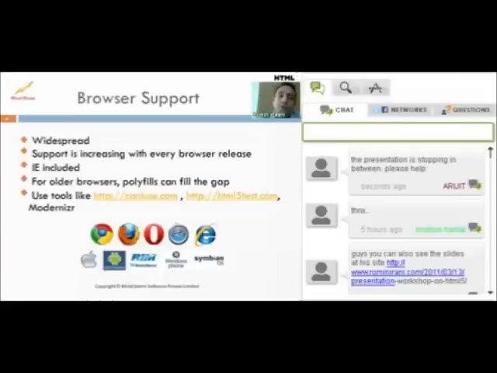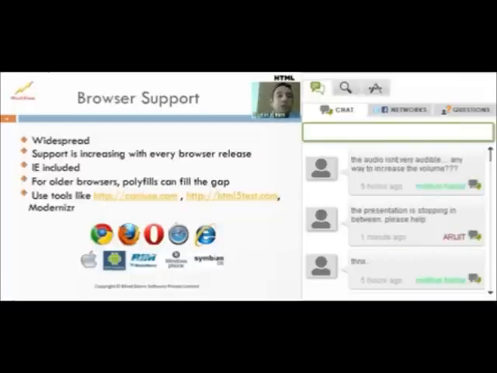And now, obviously we live in a world where not everyone can progress to the latest browser. We can't just expect that everyone is going to upgrade their browsers to the latest and greatest browser that supports HTML5. So what happens when people visit HTML5 sites written today with older browsers? The thing is, as a developer, I speak here from a developer perspective, you will have to have a fallback mechanism by which you will check in your code if it's a latest browser or not, and then move on to filling up the support. So that's what is called polyfills.